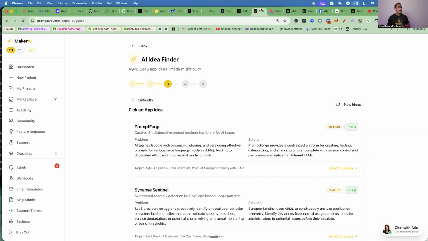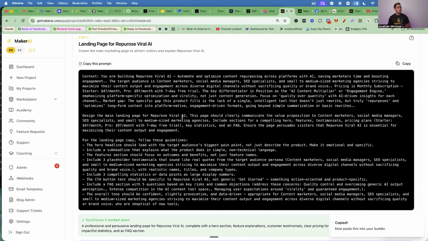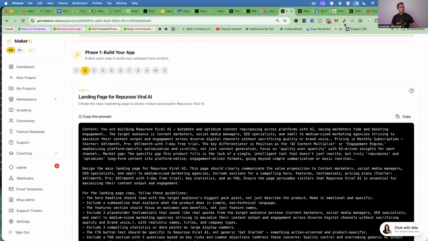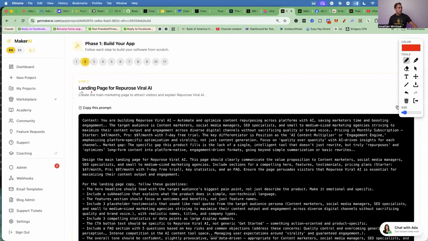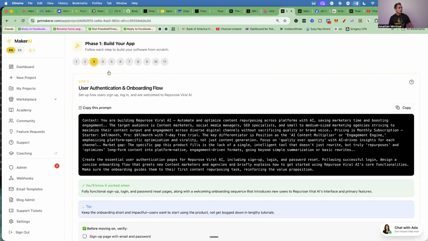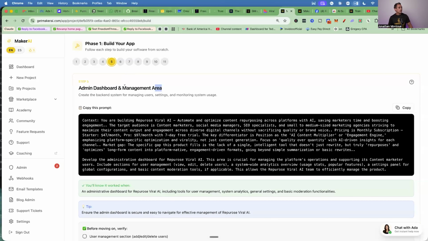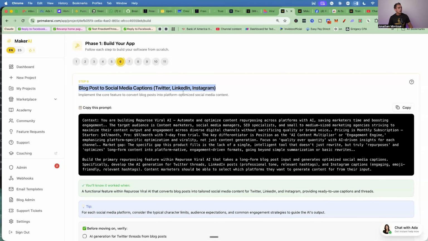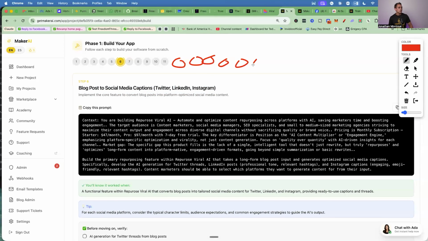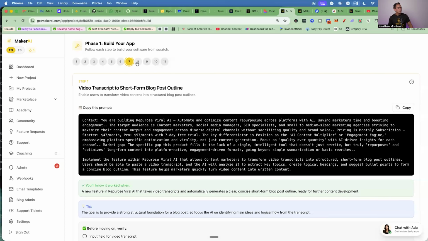Now, what's happening behind the scenes here is this is gonna build it step by step, okay? So you'll notice here, this is just building the landing page, okay? And then later on, it will build the user authentication, so how people sign up for it. And then it's gonna build the main user dashboard. And then it's gonna build the admin area. And then it's gonna build the actual features that you added, right? All the custom things. So the more custom things you do, it'll add steps here. So, if you make it really complicated, you'll just have more steps. You just have to copy and paste more, right? That's really all you're doing until the end here, right? Every single step is done.